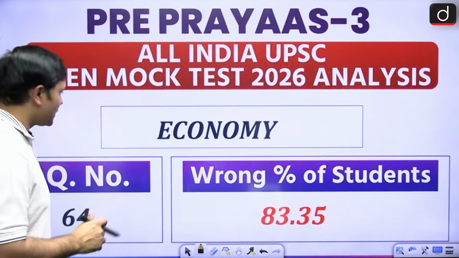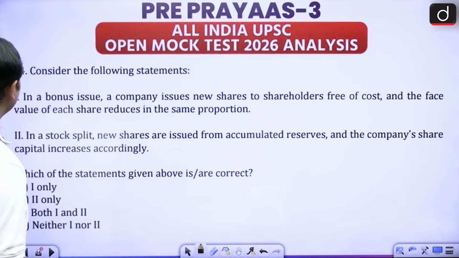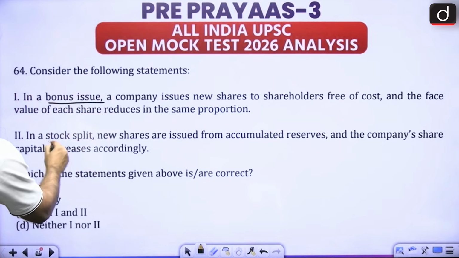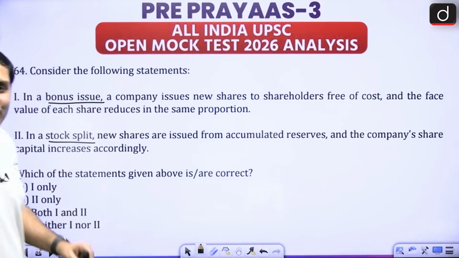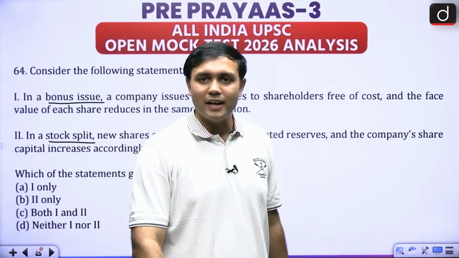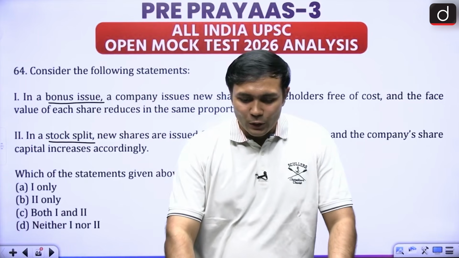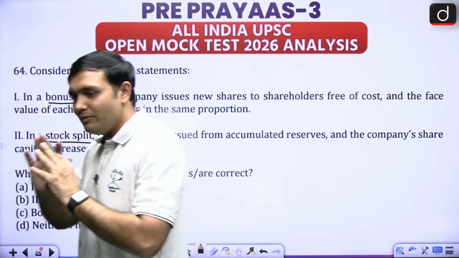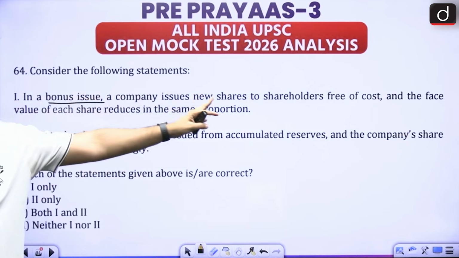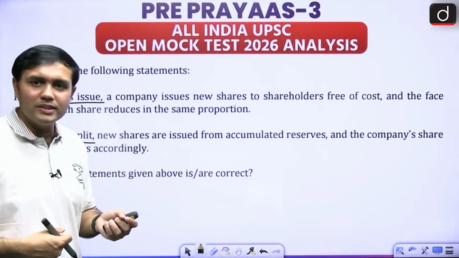All right, next is from economy. Question number is 64. This is regarding a bonus issue and stock split. Now this might look very difficult, but because UPSC in the last few years is directly asking from this particular section, we will just make a table and we'll be 100% clear about this section. Of course, if you actually read about it, you are able to deduce the basic aspect.